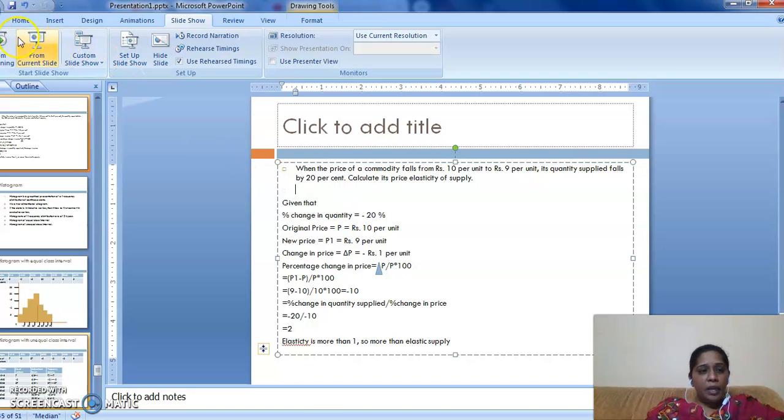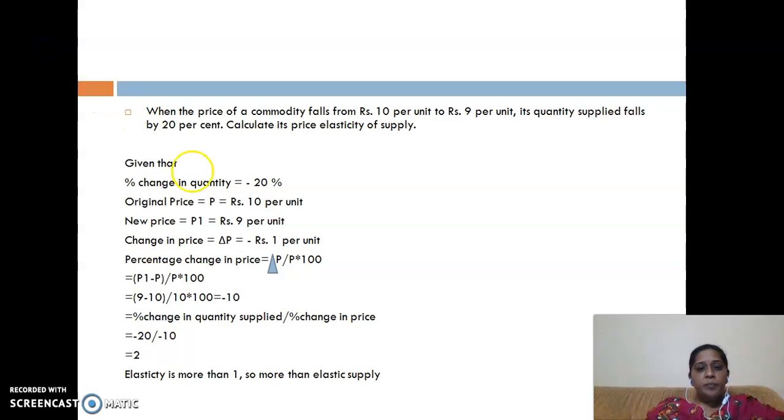So delta P upon P into 100, and delta P is equal to change in price. So it will be again P1 minus P. What was the new P? New price 9 minus 10 divided by original price into 100. That means we are able to convert these values into percentage, and the percentage change in price comes to 10. So now we have both the values in terms of percentage.